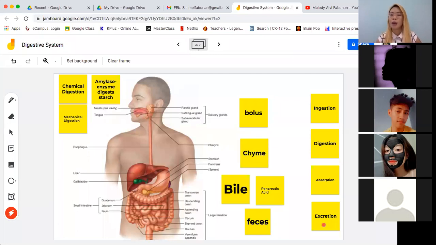So if you will remember last week, when we talked about the different characteristics of living organisms, sabi natin, living organisms have the ability to gather food. And then, pag na-gather niya na yung food, it has to be taken inside the body. And then the living organism has to digest it.